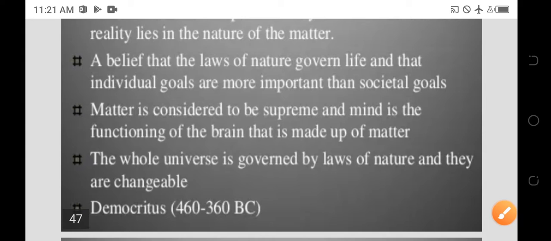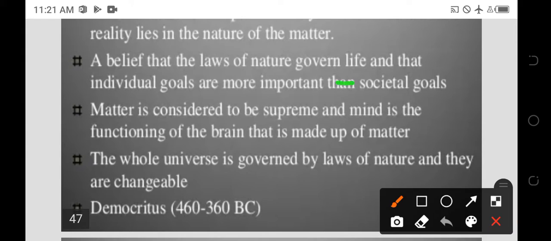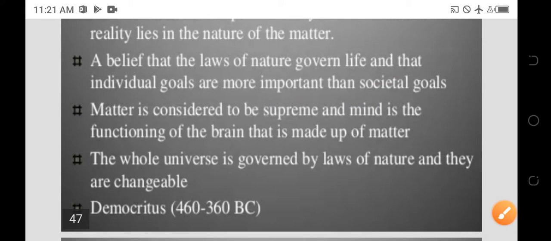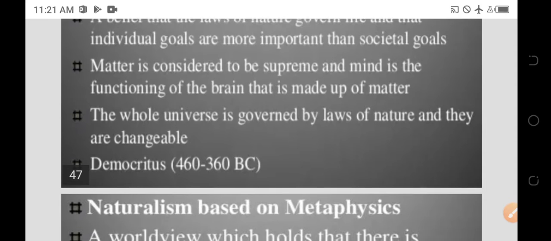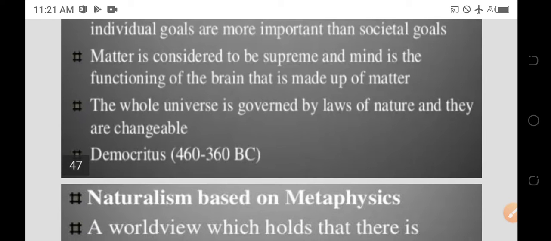It is a belief that the laws of nature govern life, and that individual goals are more important than societal goals. Matter is considered to be supreme, and mind is the functioning of the brain, which is made up of matter. The whole universe is governed by laws of nature, and they are unchangeable.